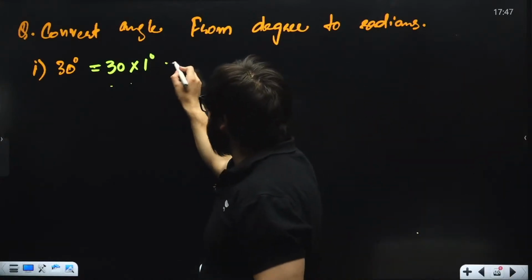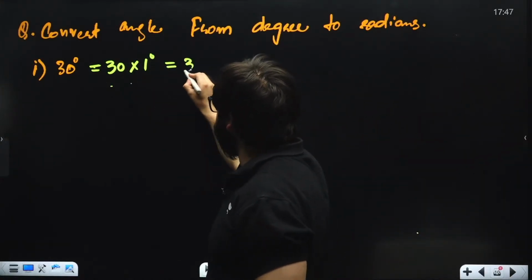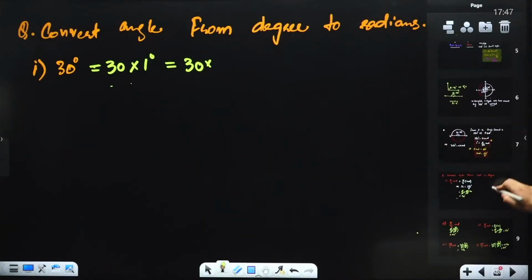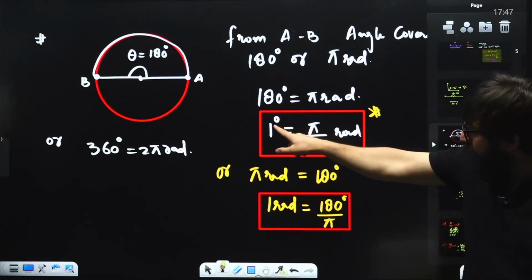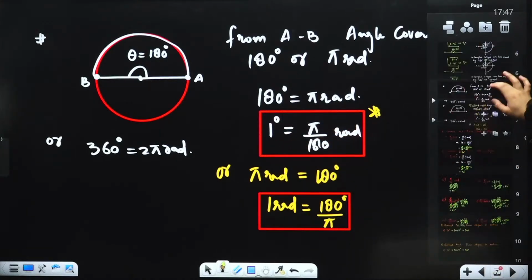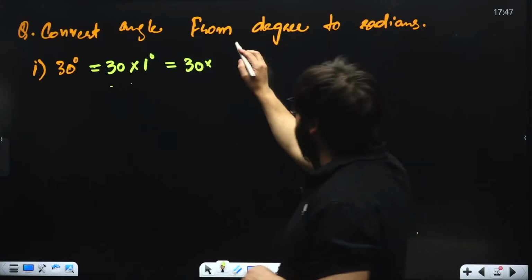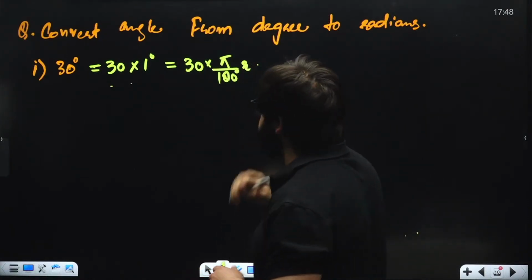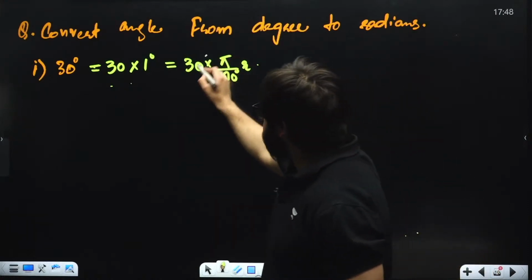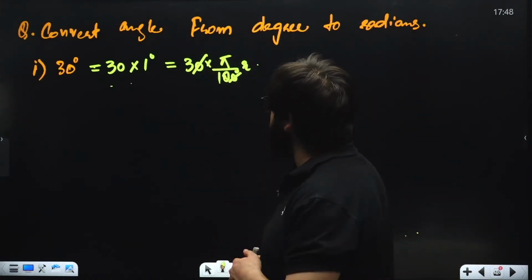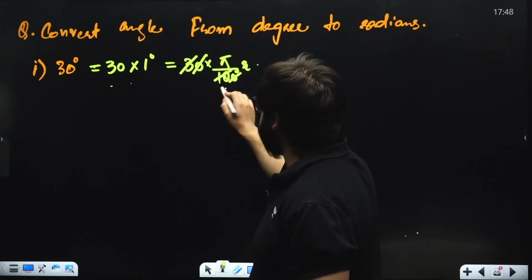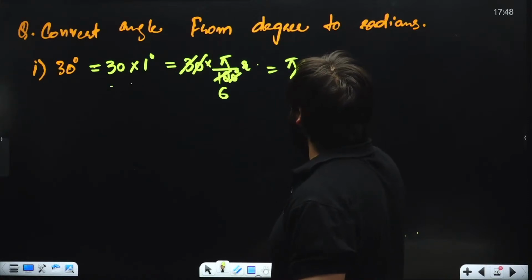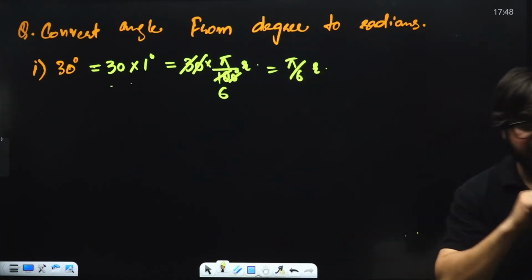So I'll write over here 30. Instead of 1 degree, what is the value of 1 degree that I have told you? 1 degree is pi by 180 radians. Same I'll put over here, pi divided by 180 radians. Now this 0 and this 0 cancel. 3 ones are 3, 3 sixes are 18. So it is simply pi by 6 radians, as simple as that.